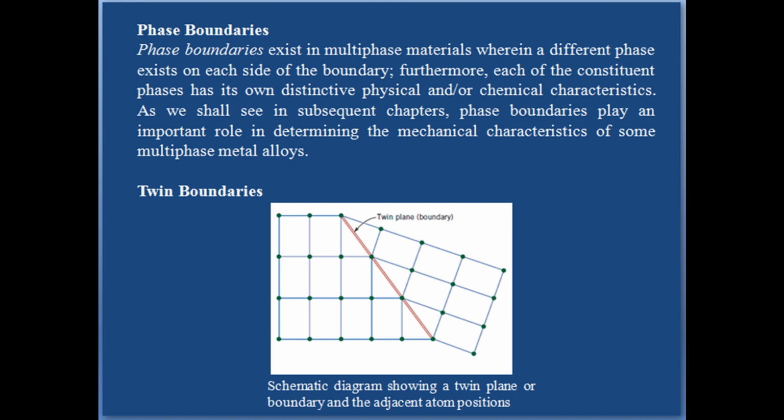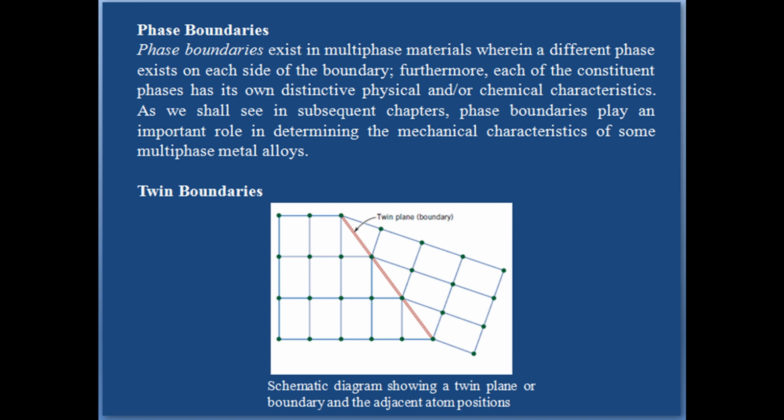Now we will proceed further with the next point, that is twin boundaries. A twin boundary is a special type of grain boundary across which there is a specific mirror lattice symmetry. That is, atoms on one side of the boundary are located in mirror image positions of the atoms on the other side. The region of material between these boundaries is appropriately termed a twin.